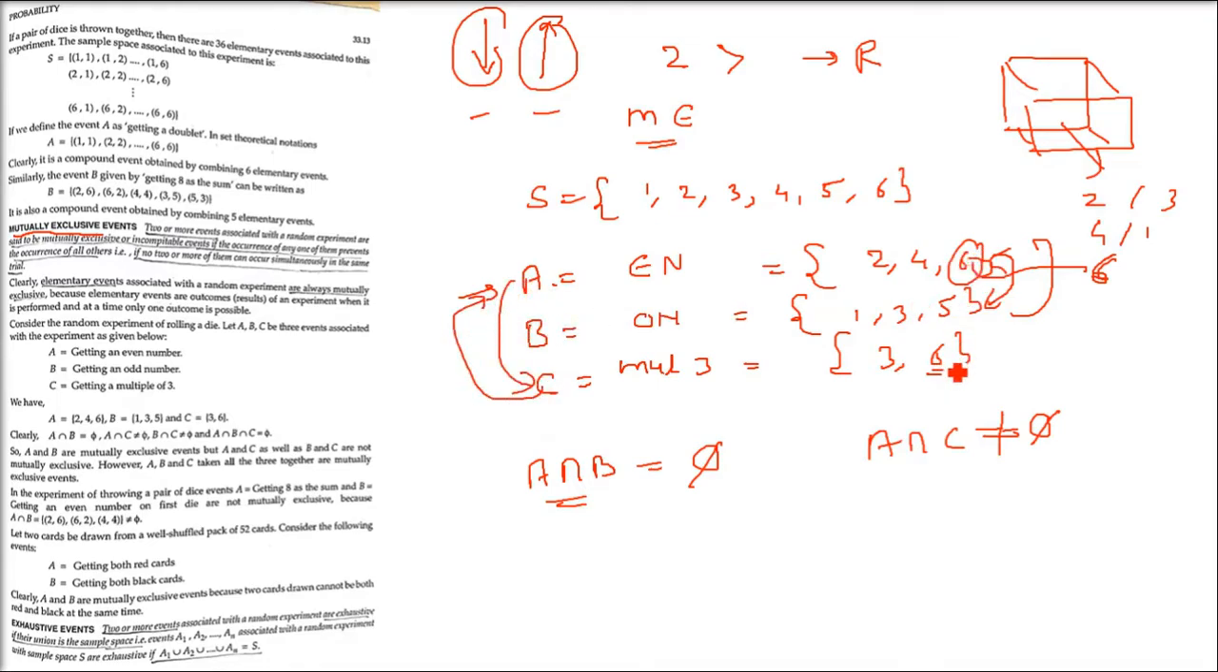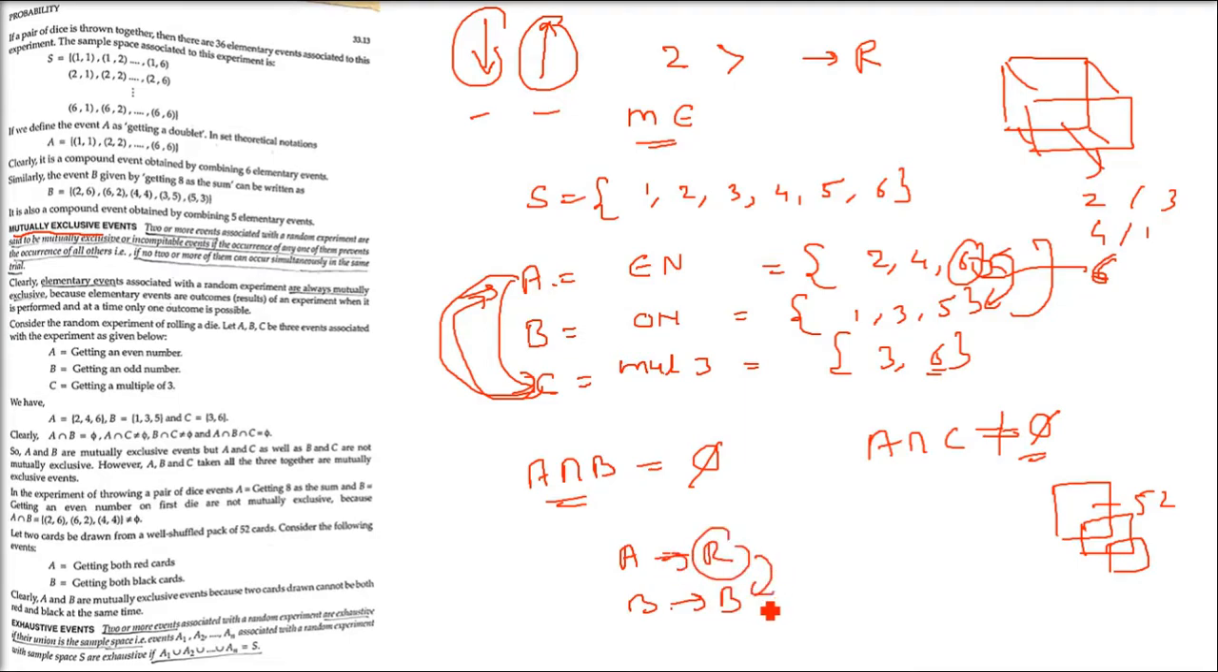A hasn't stopped C, C hasn't stopped A. That is, these two events are not mutually exclusive, but A and B are definitely mutually exclusive events. For example, we are playing a card. In a card, either it will be a red card or a black card. So if I take an event A as getting a red card, B as getting a black card, or even if you take only one card, when you get a red card, it will not be a black card. Black card, it will not be a red card.